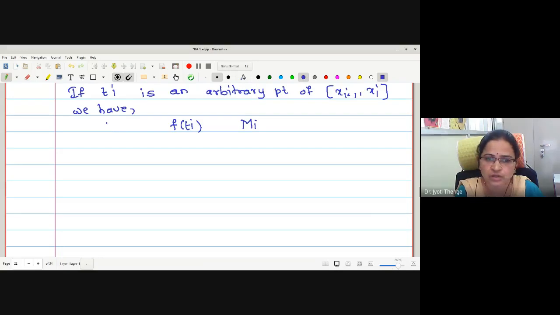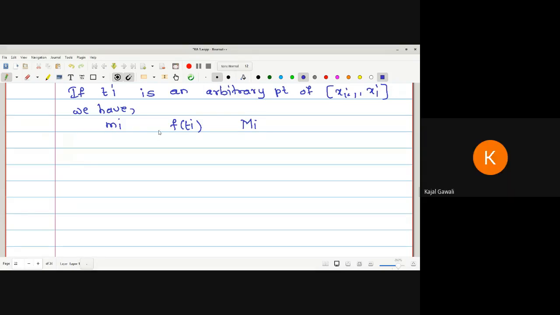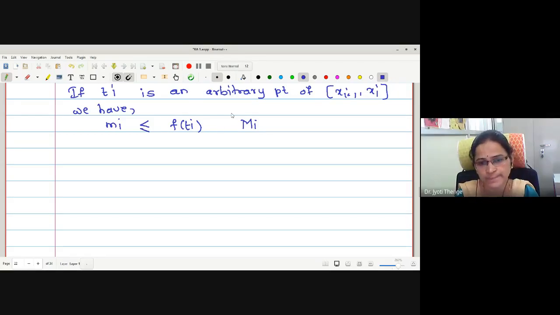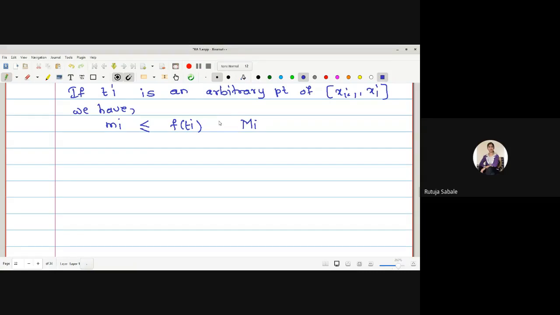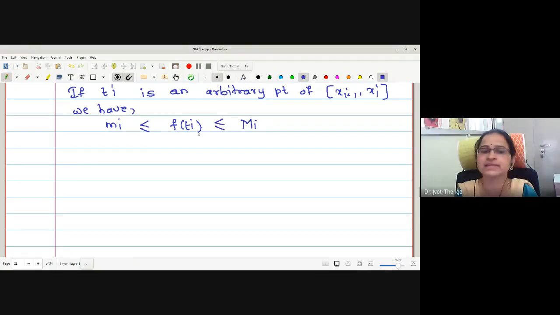Small mi is the infimum. Can anyone tell me a relation between these three terms? Less than or equal to. Good. Small mi is less than or equal to f of ti, which is again less than or equal to capital Mi. An arbitrary function value always lies between the infimum and the supremum of the function.